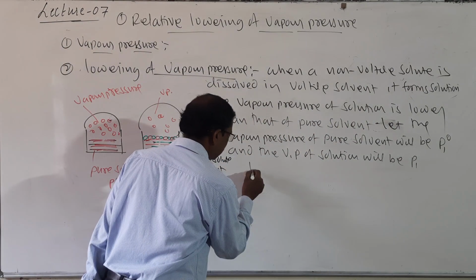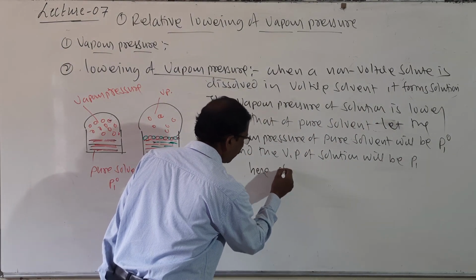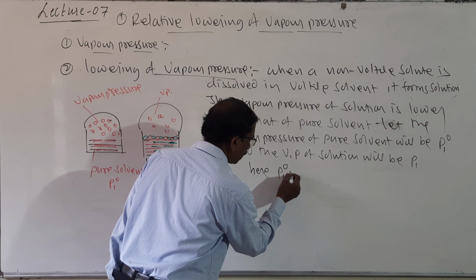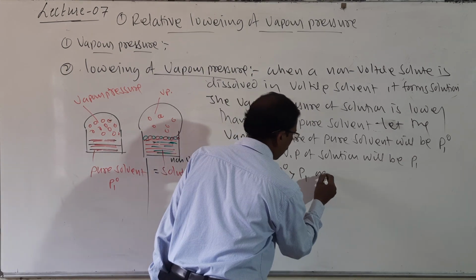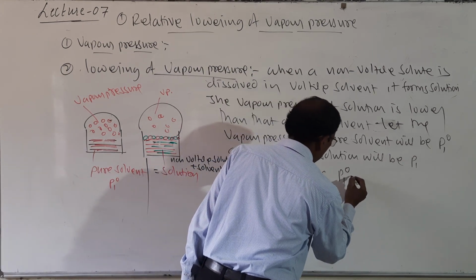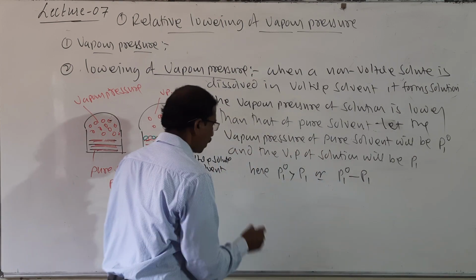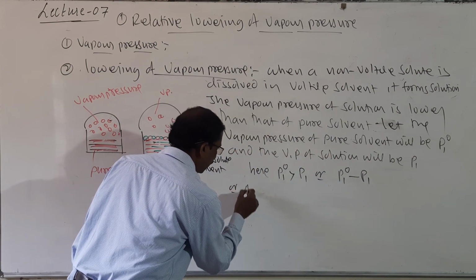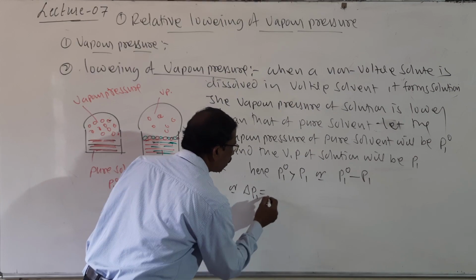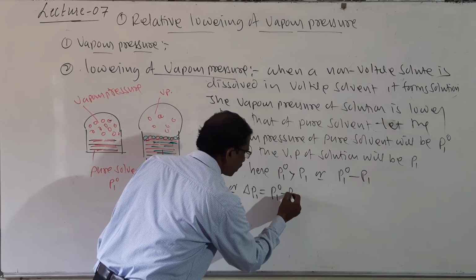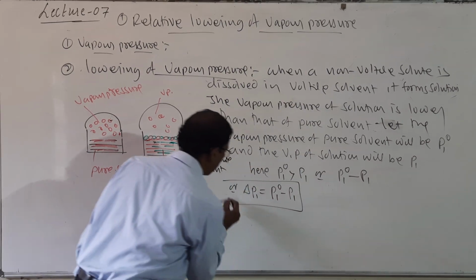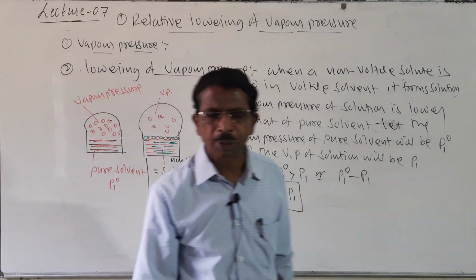So P1 naught is greater than P1, and delta P1 is equal to P1 naught minus P1. This is called the lowering of vapor pressure.